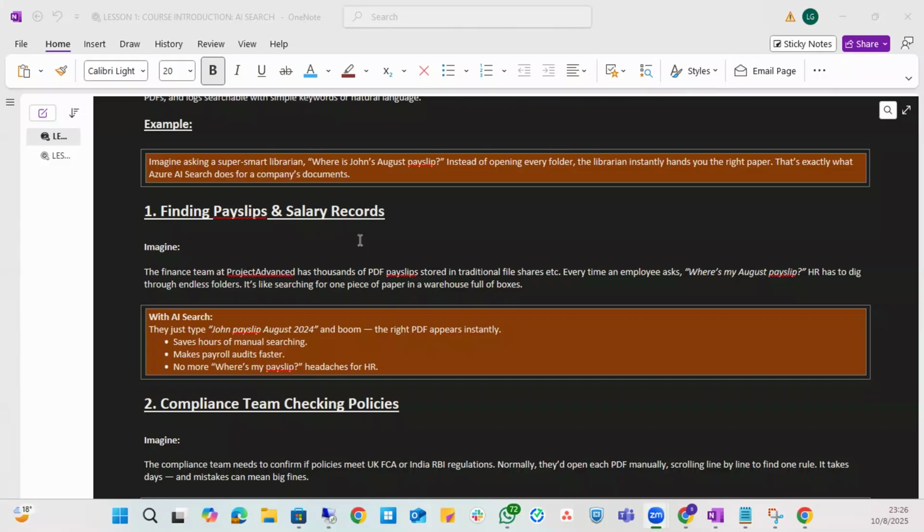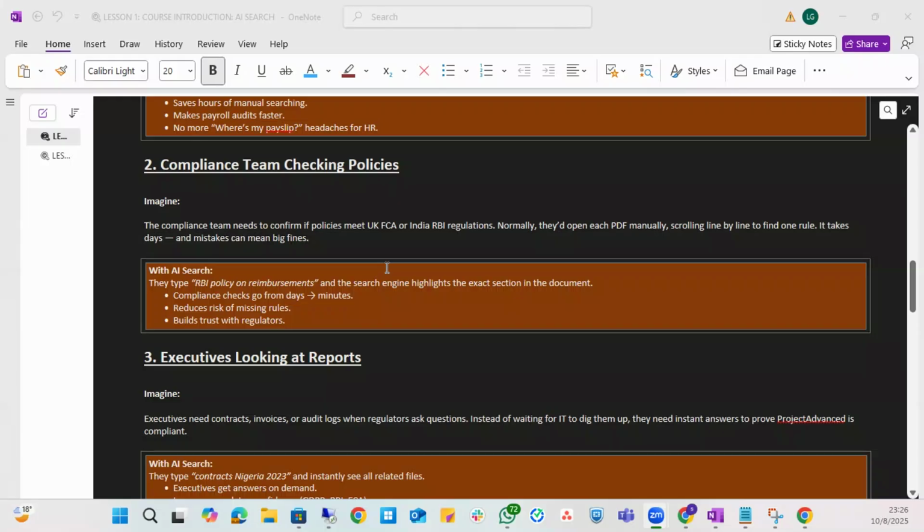Okay, so with AI Search, they just type John payslip, August 2024, and boom, the right PDF appears instantly. So it saves hours of manual searching. It makes payroll audits faster, whereas payslip headaches for HR go away. Okay, these are problems that the company has, and you have been empowered, my friend, to create a solution that will resolve this problem for the company.